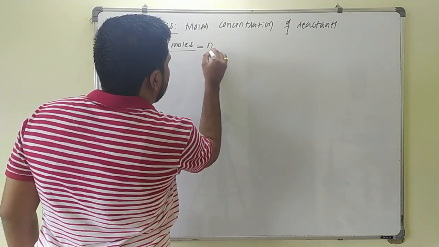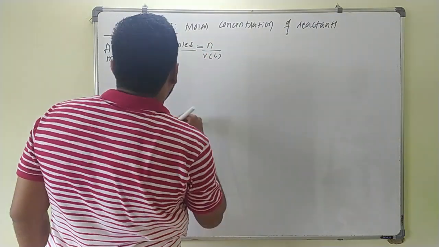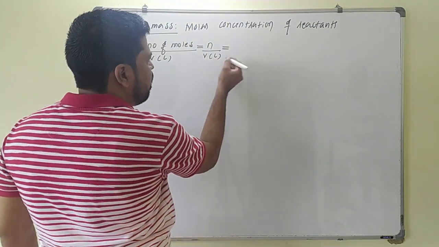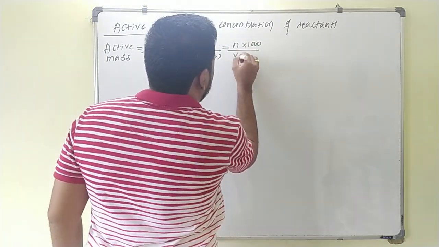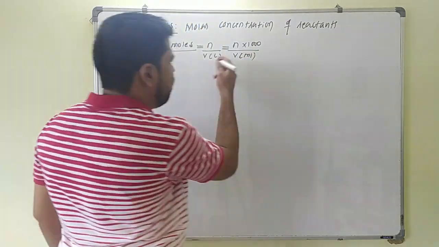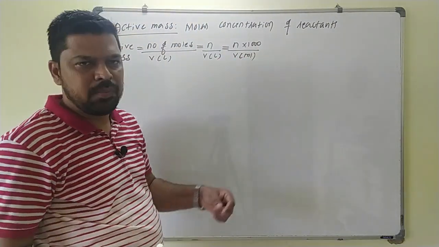Number of moles is n, so active mass is n by volume in liter. If you take volume in ml, it becomes n into 1000 divided by volume in ml. If you take volume in ml, this must be multiplied with 1000.